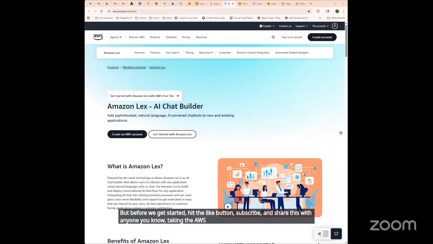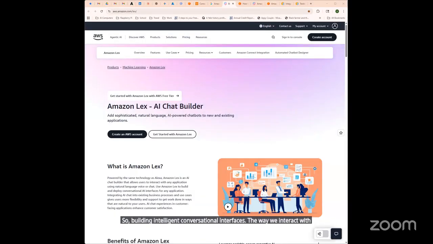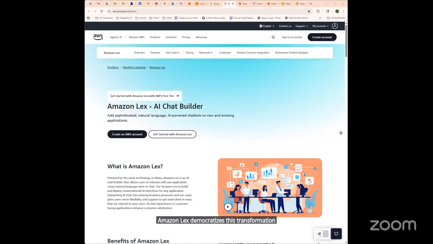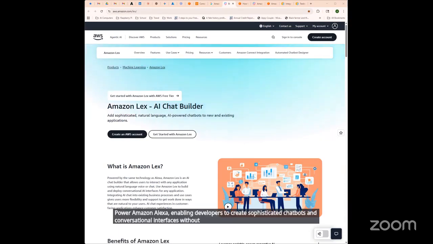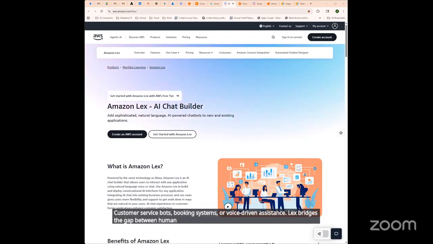So, building intelligent conversational interfaces. The way we interact with digital systems has evolved from clicking buttons and filling forms to natural conversations using voice and text. Amazon Lex democratizes this transformation by providing the same deep learning technologies that power Amazon Alexa, enabling developers to create sophisticated chatbots and conversational interfaces without specialized AI expertise. Whether building customer service bots, booking systems, or voice-driven assistants, Lex bridges the gap between human language and back-end business knowledge.